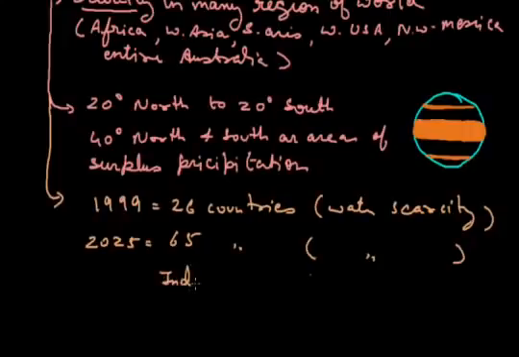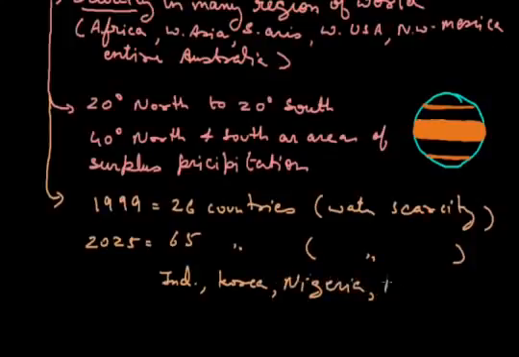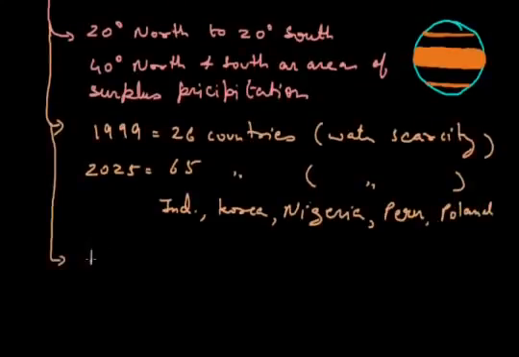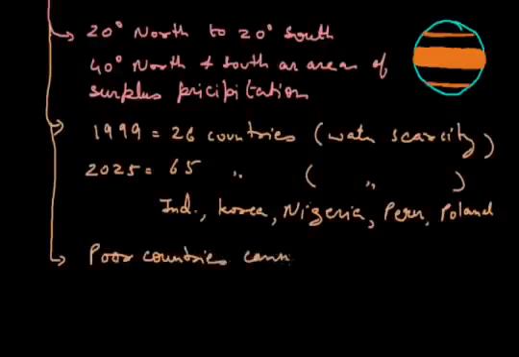India is obviously there, both the Koreas, Nigeria, Peru, Holland, etc. And it is not possible for the poor countries to afford the problem of drought.